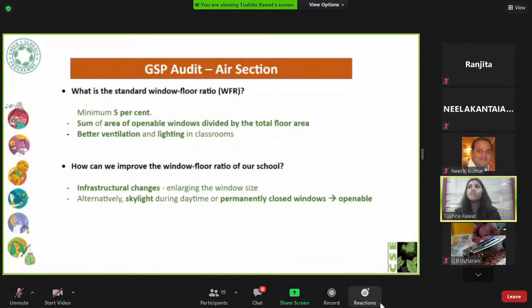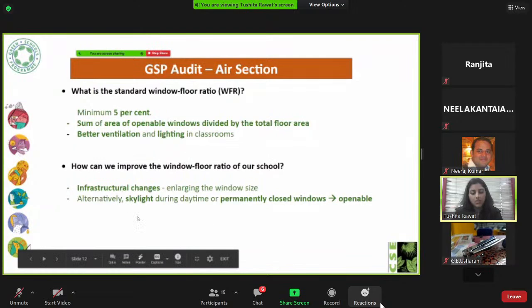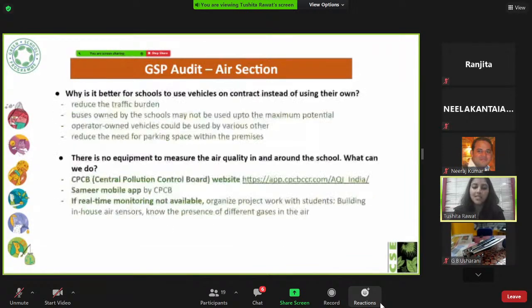And if there's a ventilator above the windows, it can be made openable. So small interventions like these. If there are curtains in the room, making sure that those are not too dark and they let light and air come in. Then the next question I actually covered: how can we improve the window floor ratio so that maximum daylight comes in?